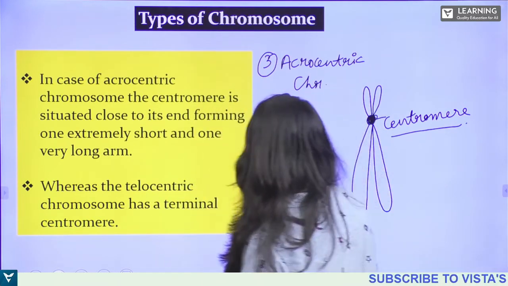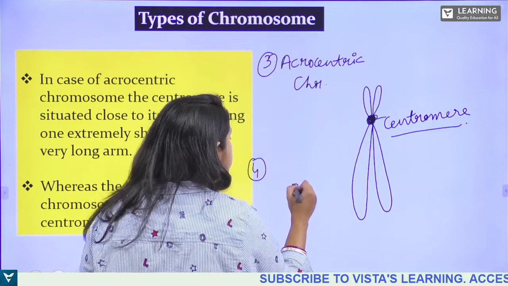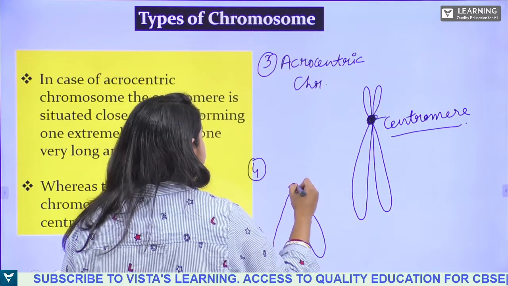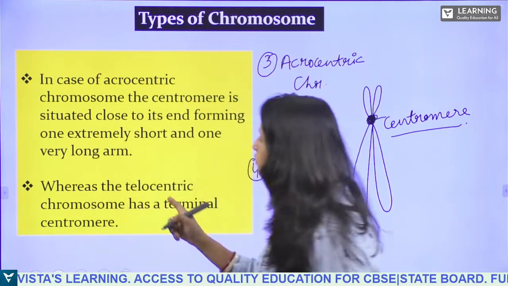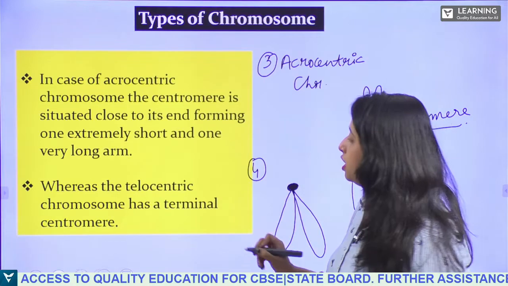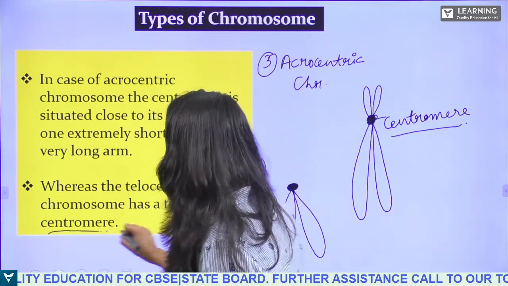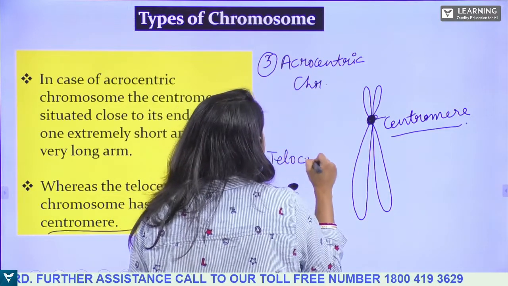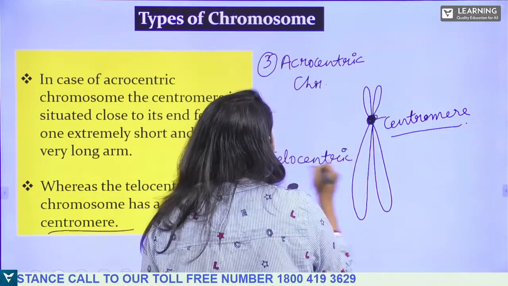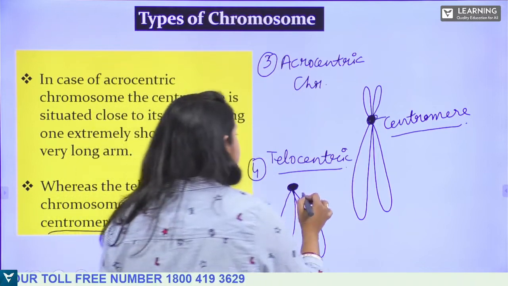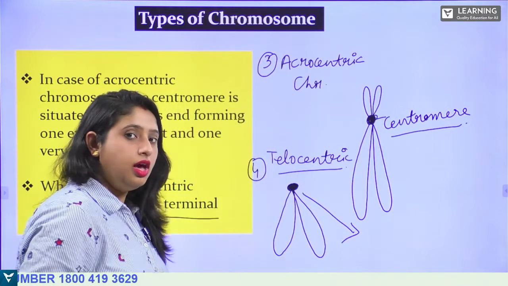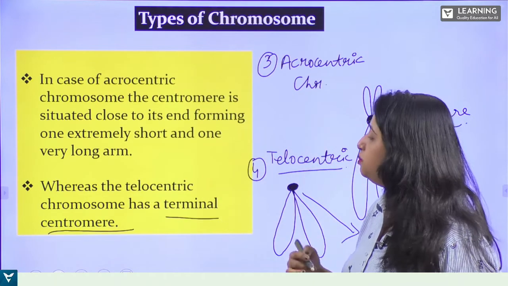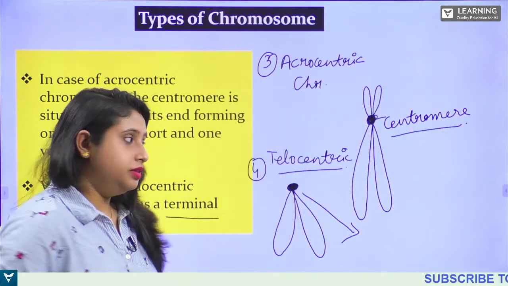What is taking place in case of telocentric? In telocentric, the centromere will be exactly at the tip. The centromere will be here. In telocentric, the chromosome has a terminal centromere. The centromere will be at the terminal end. Is that clear? That is a terminal centromere, you can see.